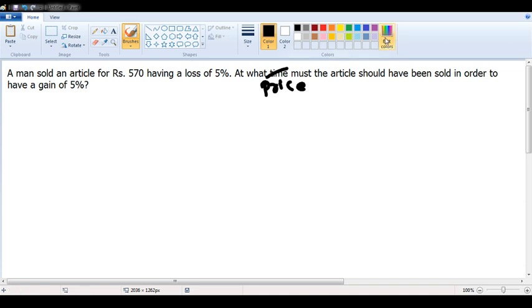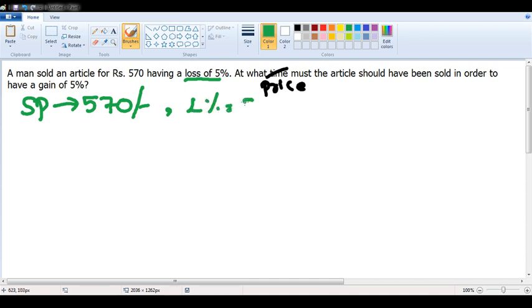Now see here. I'll rephrase the question. They are saying that a man sold an article for rupees 570. That means the selling price is given as 570 rupees. When the selling price is 570, the loss is given as 5%. Your question is, at what price must the article have been sold? That means what should be the selling price is what they are talking about. The question is, in order to have a gain of 5%, profit percentage is 5%, right?